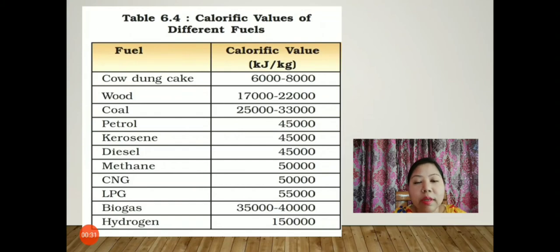Petrol 45,000, kerosene 45,000, diesel 45,000, methane 50,000, CNG 50,000 kilojoule per kg, LPG 55,000 kilojoule per kg, biogas 35,000 to 40,000 kilojoule per kg, and hydrogen 1,50,000 kilojoule per kg. So children, according to the table, which fuel has the highest calorific value? It is hydrogen. So hydrogen produces the maximum amount of energy from this list of the calorific value of different fuels.